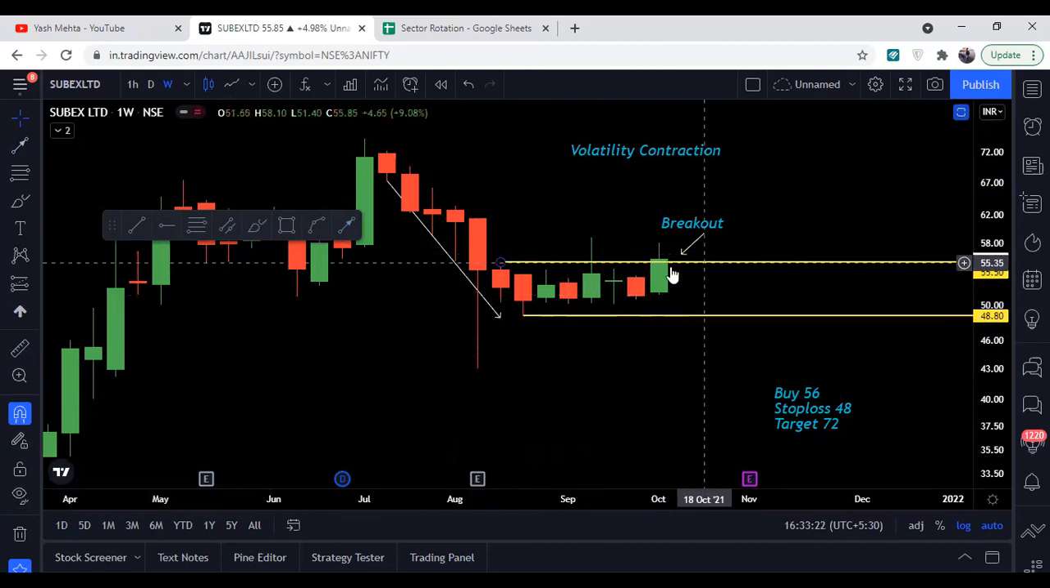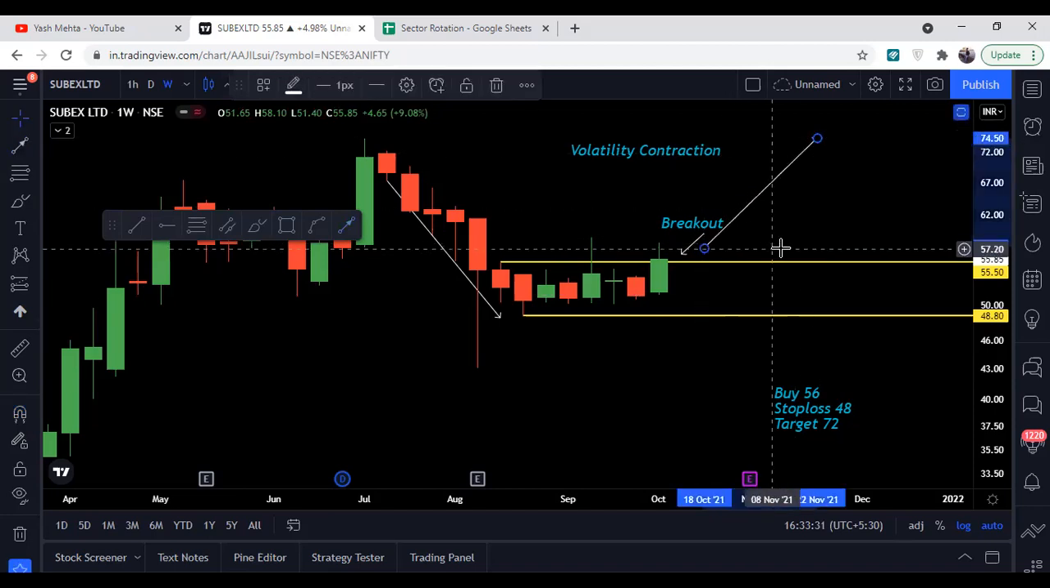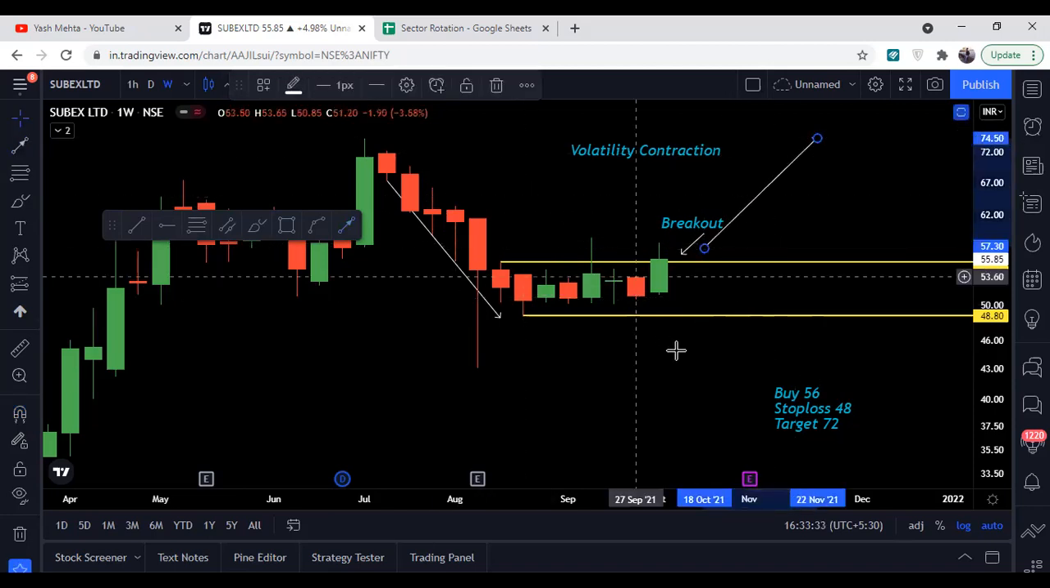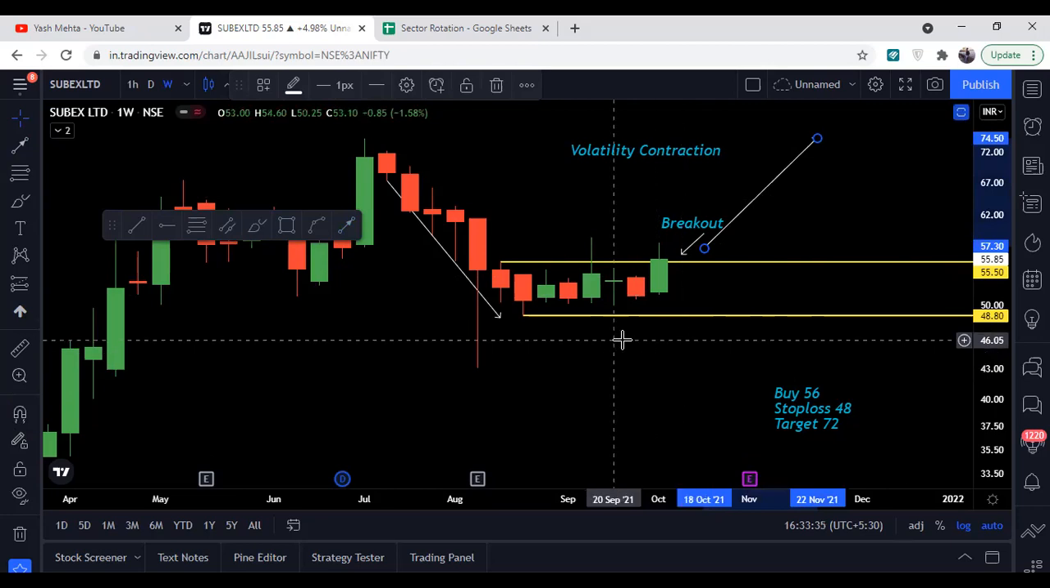And अभी इसने इस range के breakout दिया in the last week itself. Friday को इसने इसके ऊपर breakout दिया, and we might see a good upside in this particular stock, Subex, for short term. And the trading plan in Subex would be at current price, which is 56, and one can add more on dips.